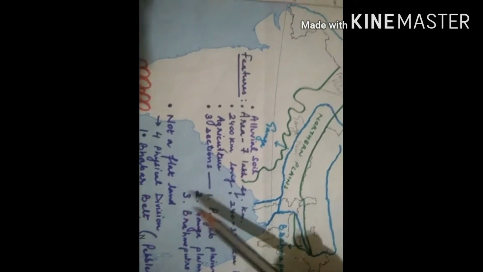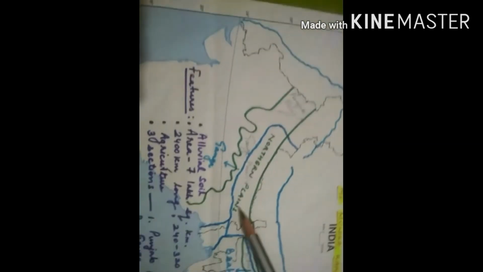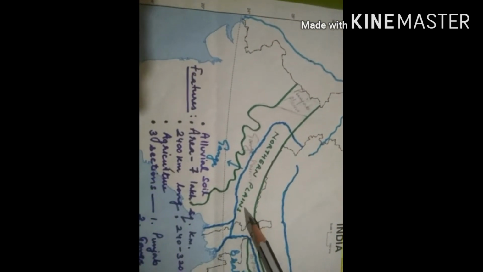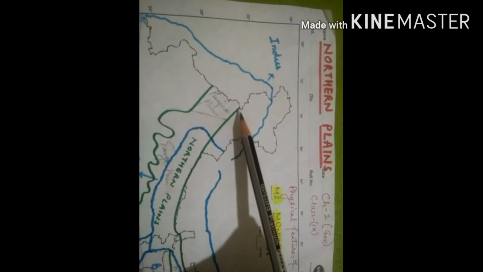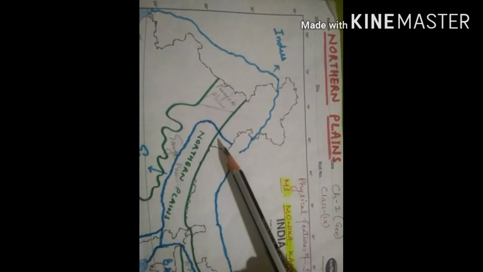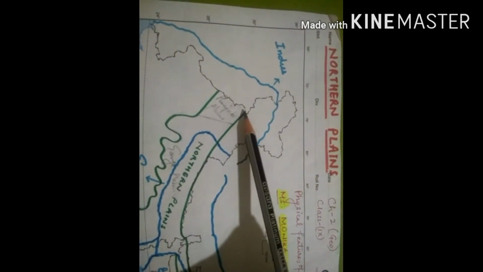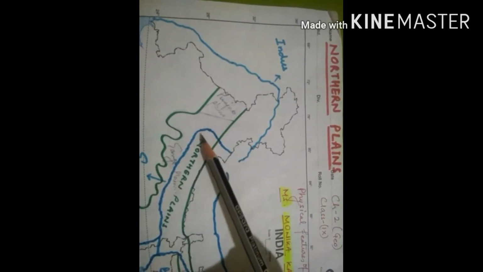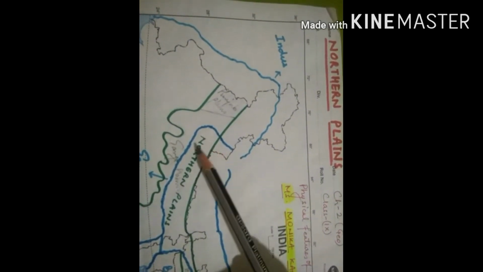The next important feature of northern plain is that it is not a flat land. Normally we say that northern plains means plain area means a plain land or a flat land, but it is not true. When the river comes from the Himalayas, it cut the Himalayas and carry a huge load and deposit near the foothills of Himalayas. The big sediments settle down near the foothills.